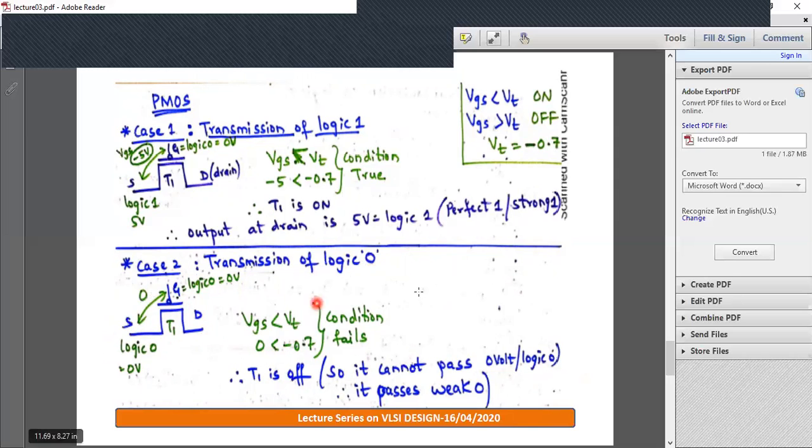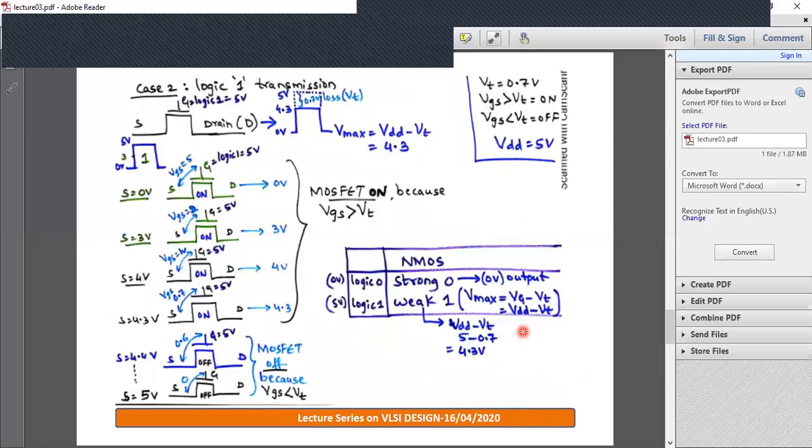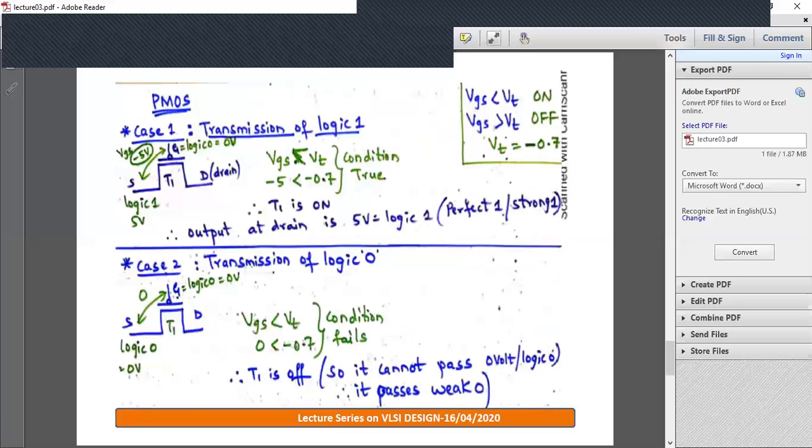As discussed in the previous slide, NMOS cannot pass a perfect 1. A complete 5 volt at least it cannot transfer. So when you transfer logic 1, the maximum you will get is VDD minus VT. Similarly, PMOS can transfer logic 1 perfectly, whereas if you try to transfer logic 0, the device will automatically turn off.